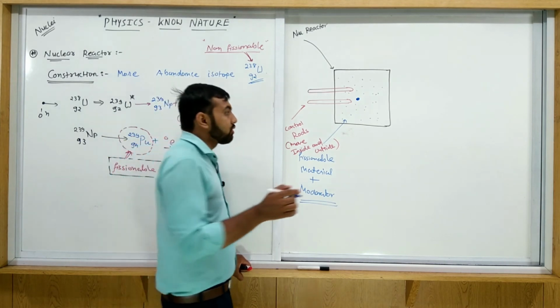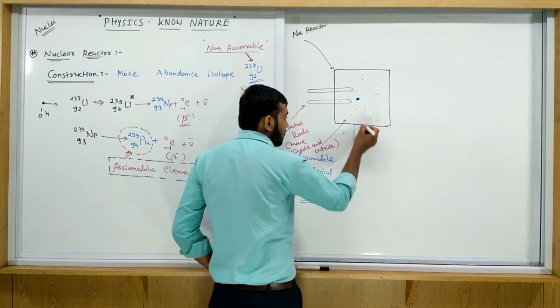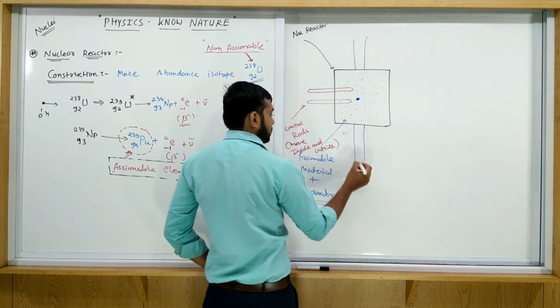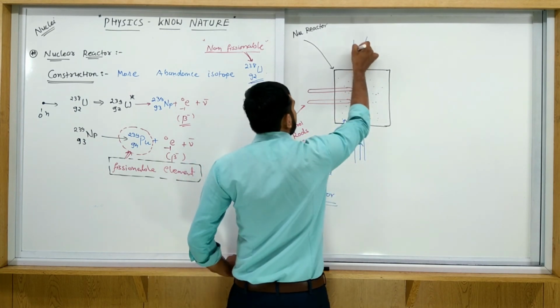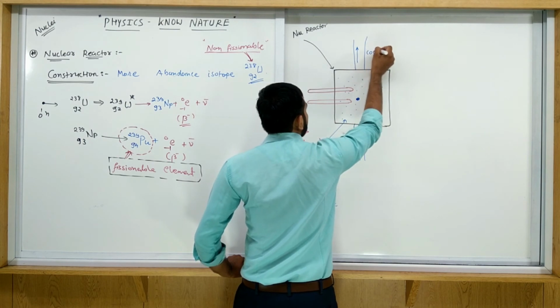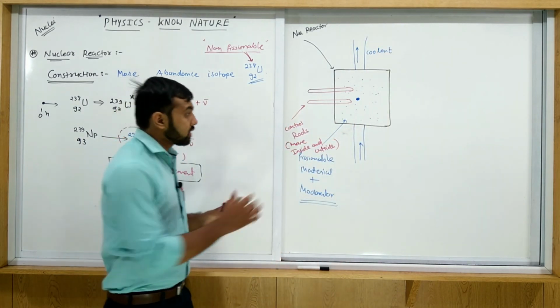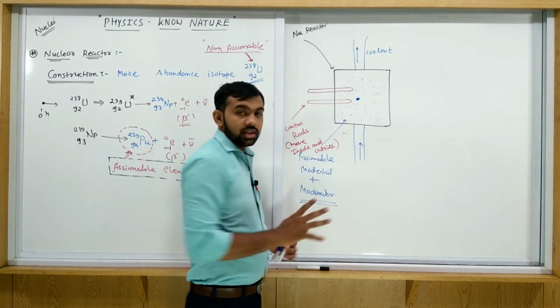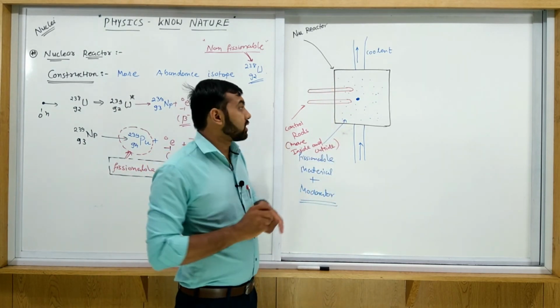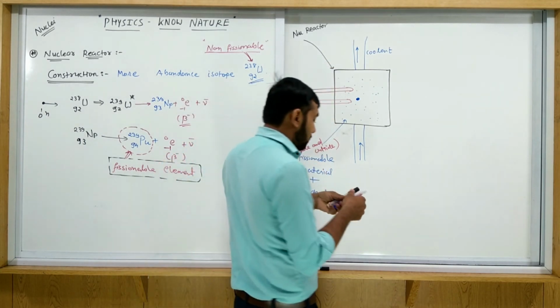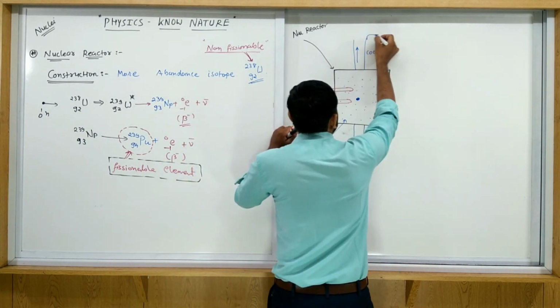So by using coolants, the coolant is joined like this and passes through this. What is the role of this coolant? When this coolant passes through the reactor, all the heat produced inside the reactor is absorbed. And this coolant is passed through the heat exchanger.